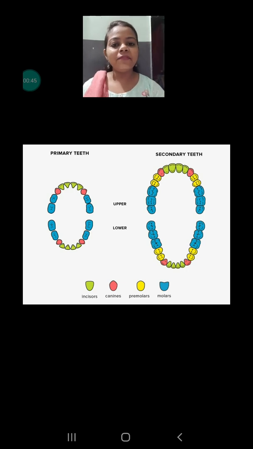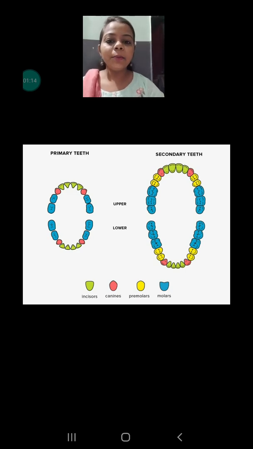We have two sets of teeth in the whole life. The first set of teeth is called the primary teeth or the milk teeth. What is the number of teeth in this set? 20. When we are 6 months old, the teeth of the primary set start growing, and they keep on growing until 6 to 7 years.